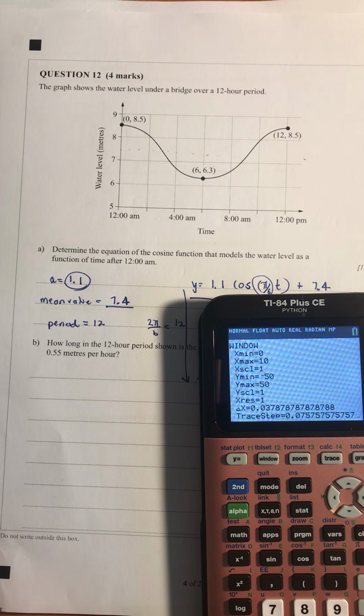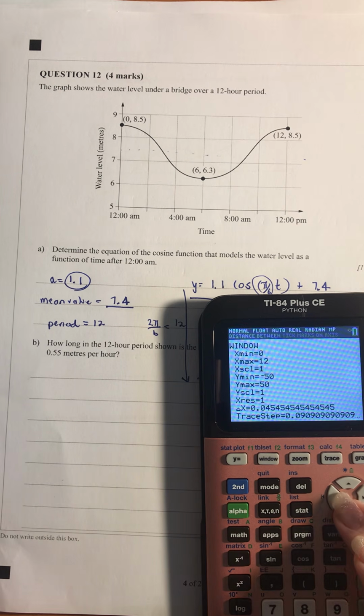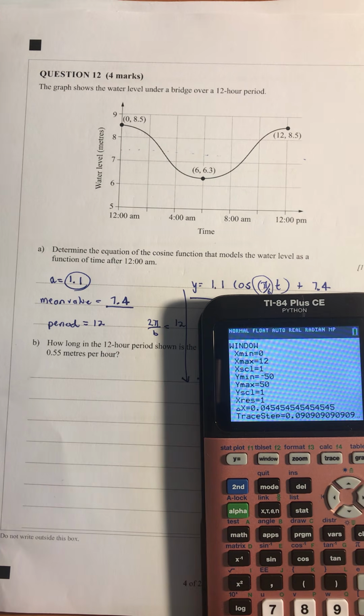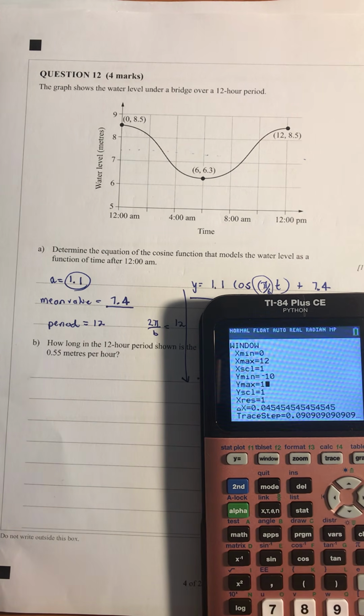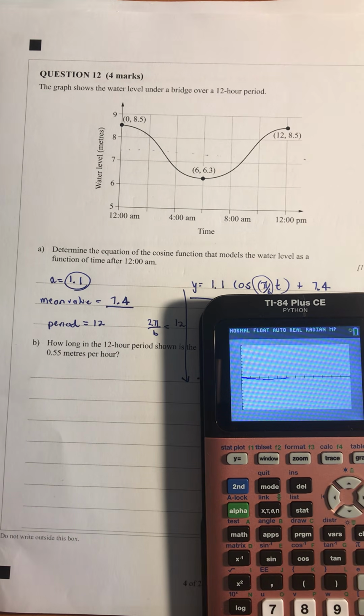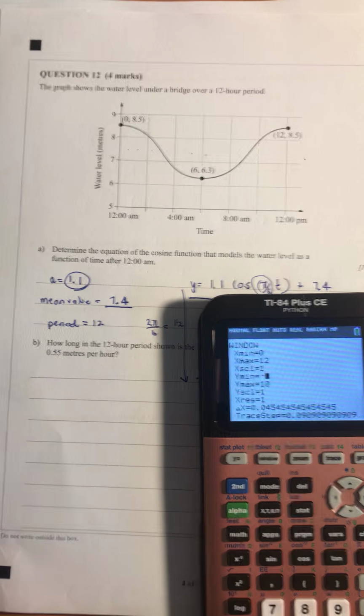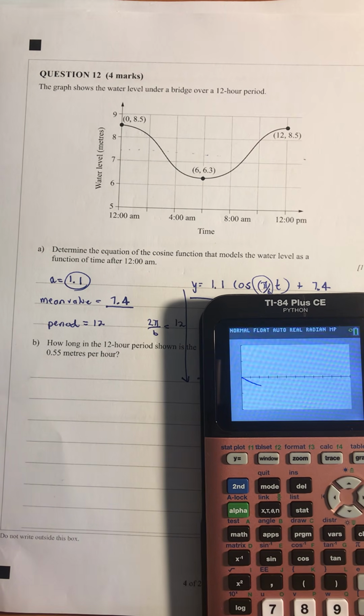So I want to go between 0 and 12 because I know that's the period anyway. And I'm just going to change that between -10 and 10, see if I can see my function a little bit better. And I'm going to change that again to -2, 2 to emphasize that a little bit more. Now I can see that.